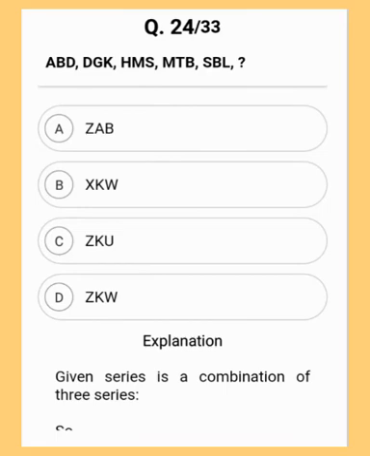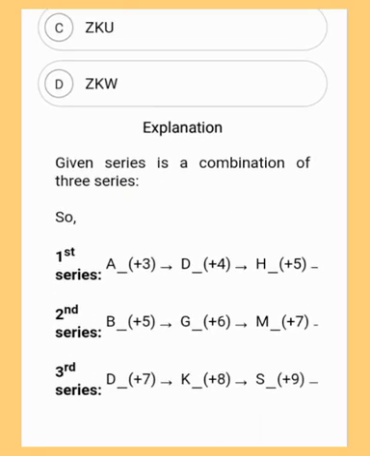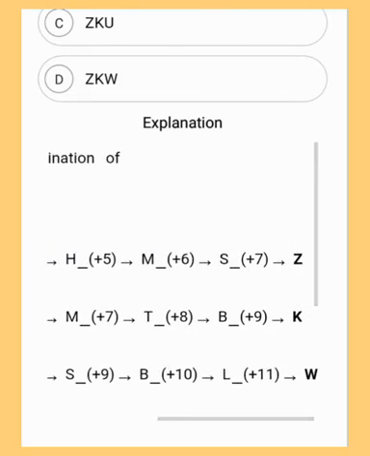Moving to the explanation of the 24th question. Here you can see in the first series there is addition of plus 3 and then plus 4, plus 5 and so on until we get the answer Z.